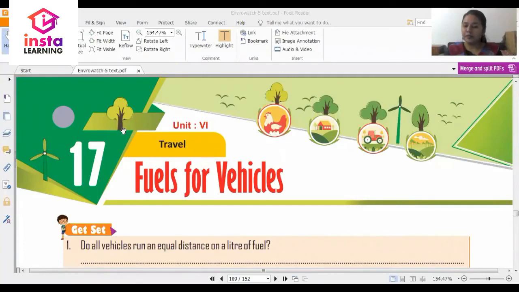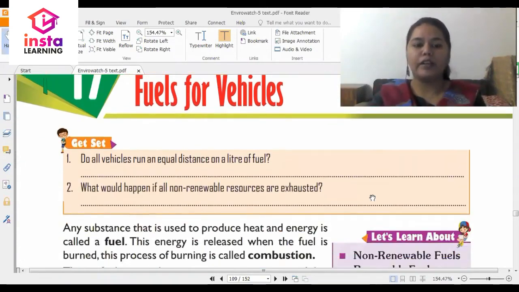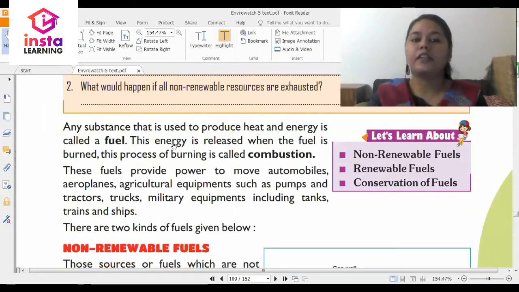This is chapter number 17 and this is unit 6. The name of the unit is travel, and the title of the chapter is fuels for vehicles. All right, let's start reading it. Any substance that is used to produce heat and energy is called a fuel. This energy is released when the fuel is burned, and this process of burning is called combustion.